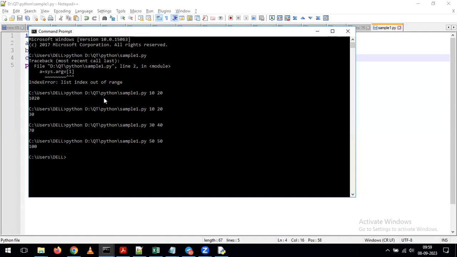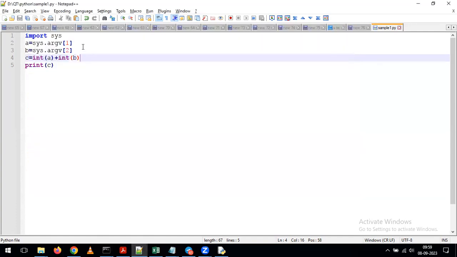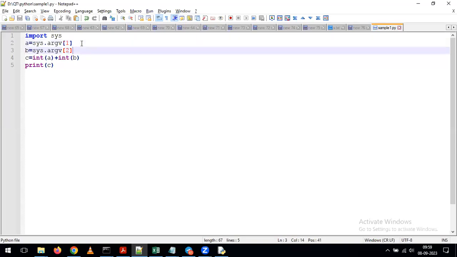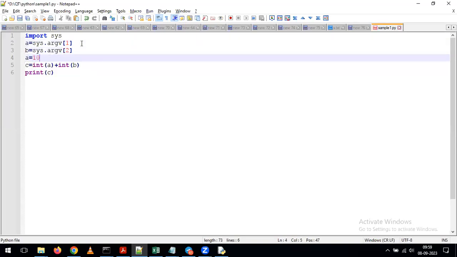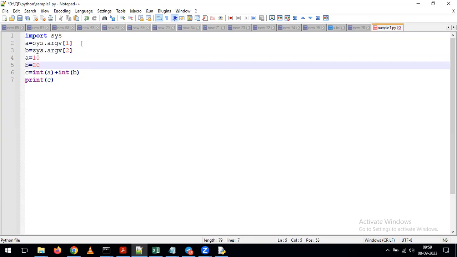For example, if you want to define all the values within the program, instead of passing them like this, I'm giving a is equal to 10 and b is equal to 20. If I run the program, you get the output by doing the summing operation. But if you want to change the value, what do we have to do? Again, you need to open the program, change the value, and run it. Again, if you want to change the values, you need to open the program, change the values, and run it.